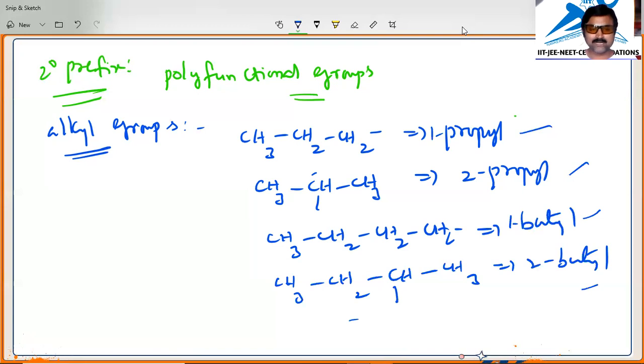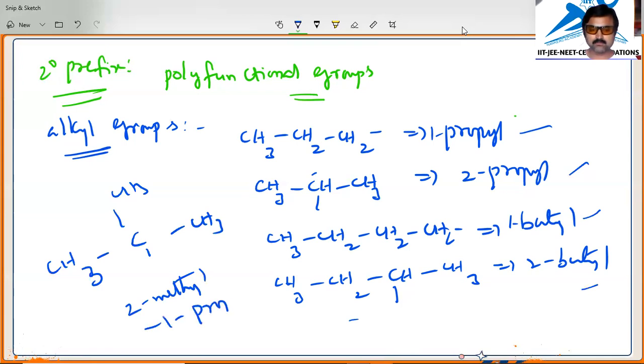You can write it not only as one. If you write CH3 like this, and keep this carbon like this, then if you are not writing this, I'll show you. Here you write this as 2-methyl-1-propyl. This is the second carbon.